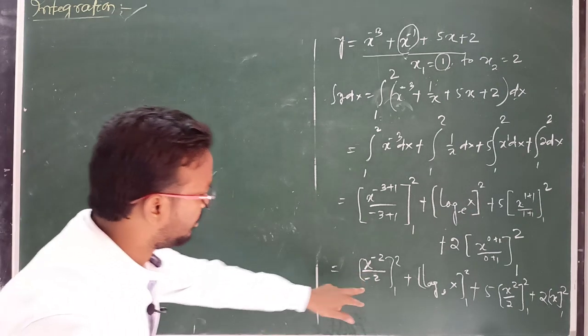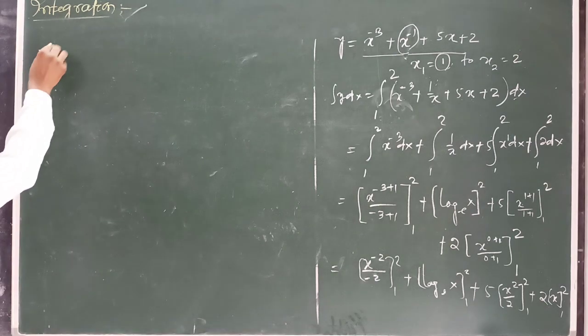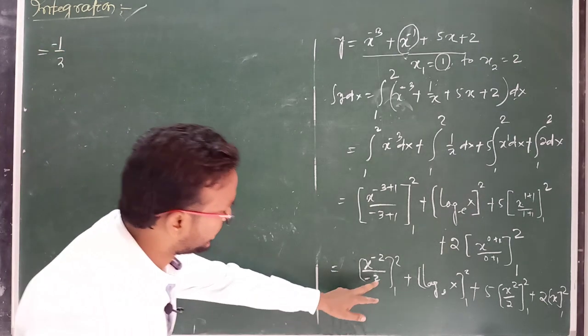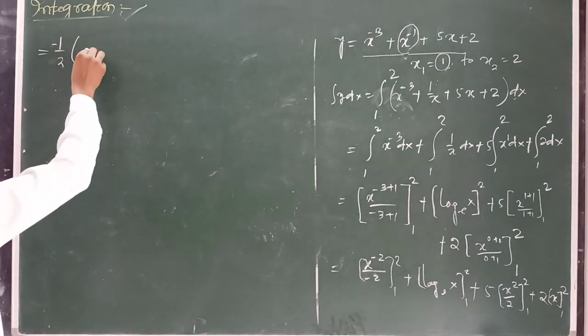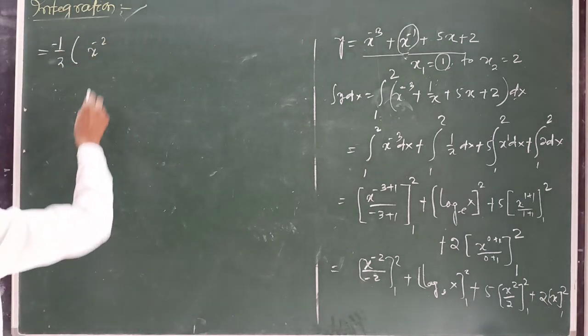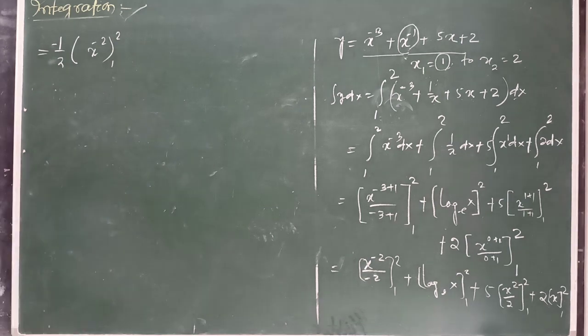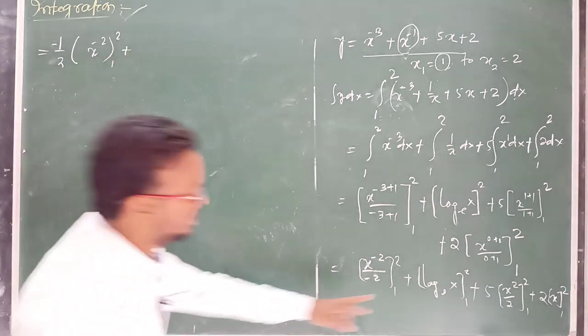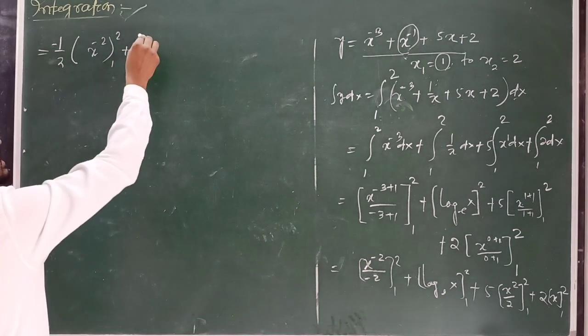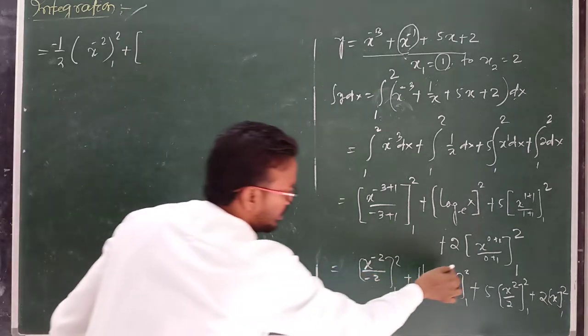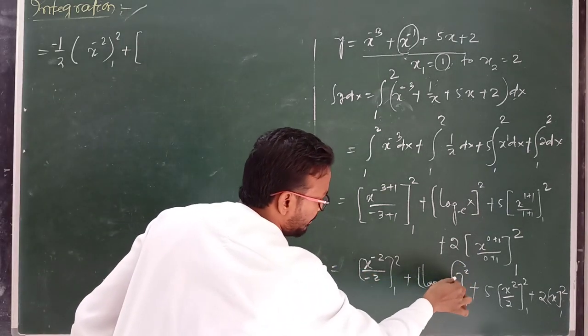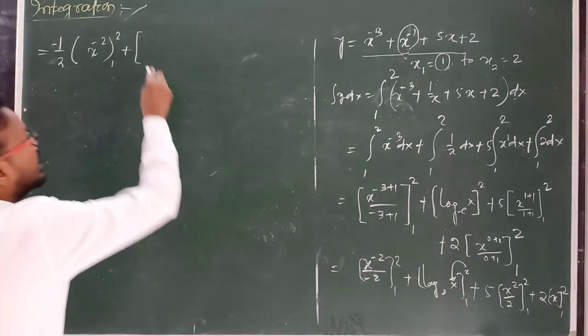So here 1 by minus 2 is a constant quantity, so I am writing here 1 by minus 2, or minus 1 by 2. Minus 1 by 2 is constant, and then the remaining part x to the power minus 2, limit 1 to 2. Clear? Plus here log e, then first we have to use the upper limit in place of x. How can we write here?